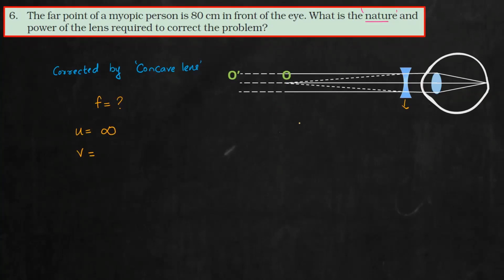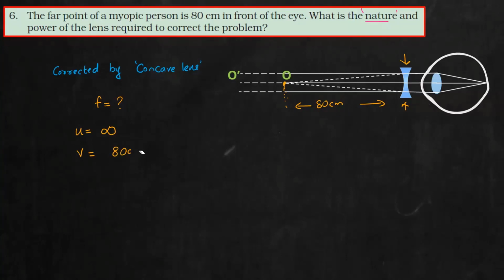So where should the image be? For a myopic person, it is 80 centimeter. This length is 80 centimeter. It is given. So where should this lens form the image? That is the question. It should form the image on the far point. Yes, then only you will be able to see it clearly. I told you, when you are placing the lens, you are making your brain think that the object is actually coming from the far point. That is what the lens is doing. So here it is 80 centimeter.